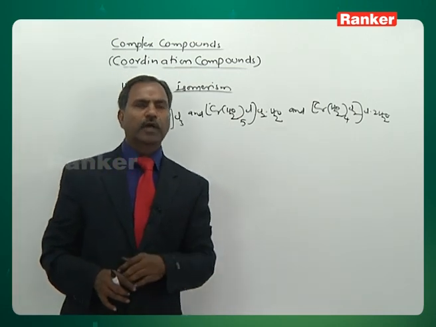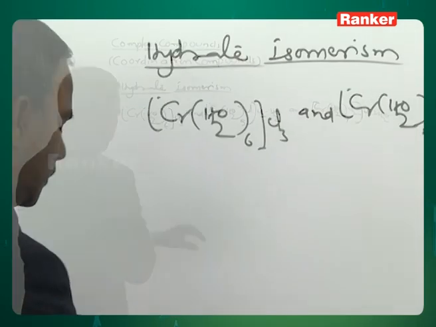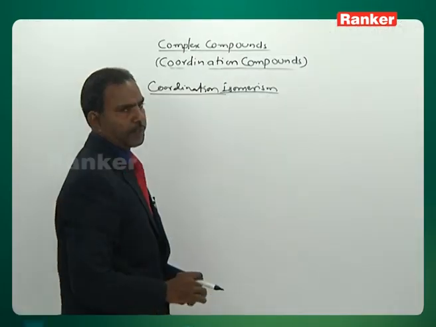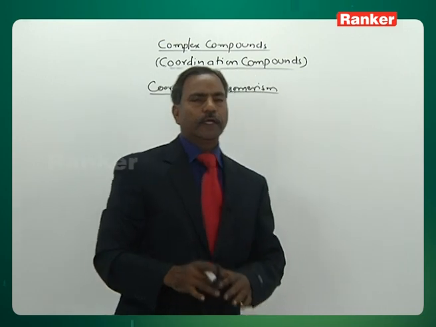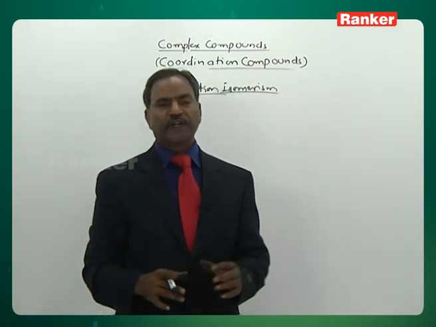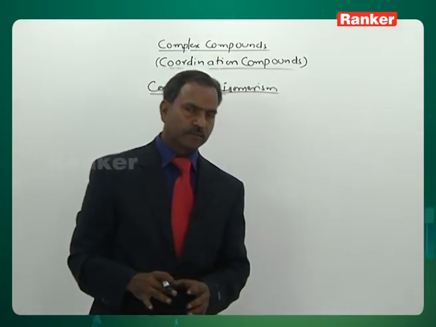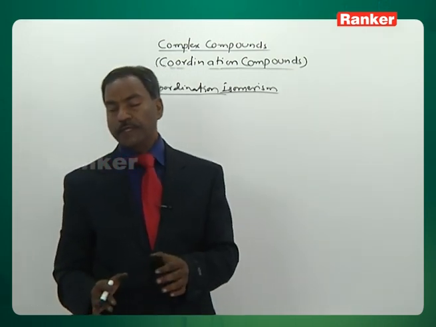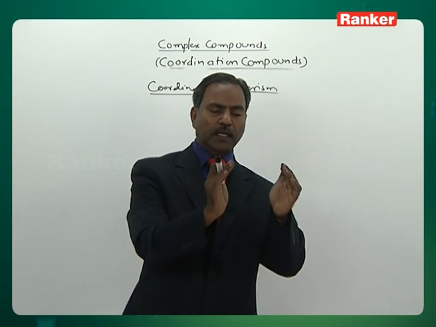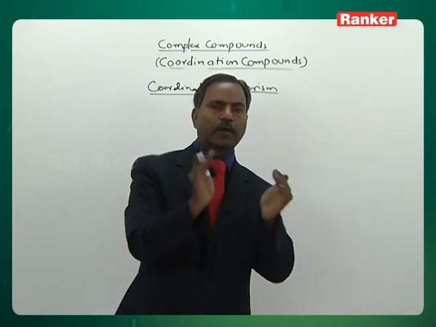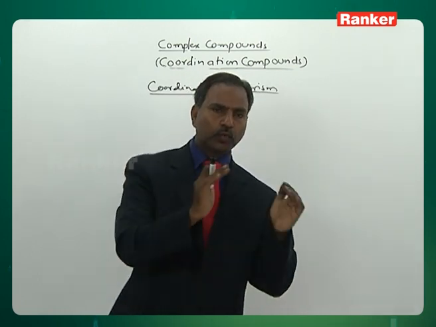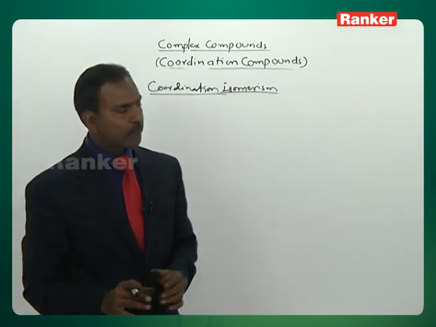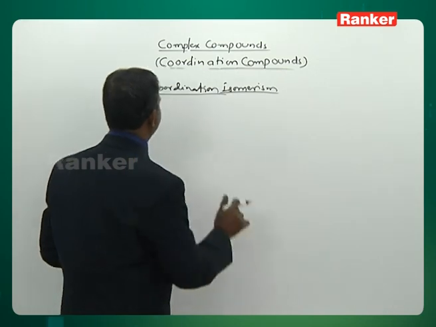Let's come to the next one, coordination isomerism. Recollect that in nomenclature, we took some complexes containing a complex cation and a complex anion. In some complexes, a complex cation is there and a complex anion is there. 2 coordination spheres are there. Let us see how we write these 2 coordination spheres.